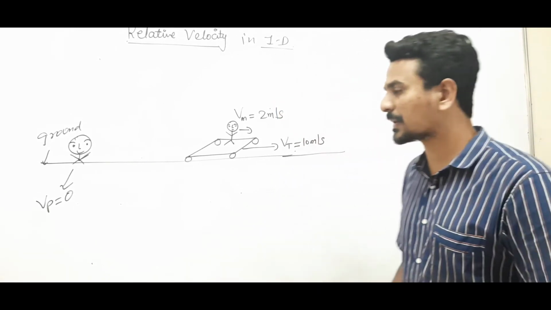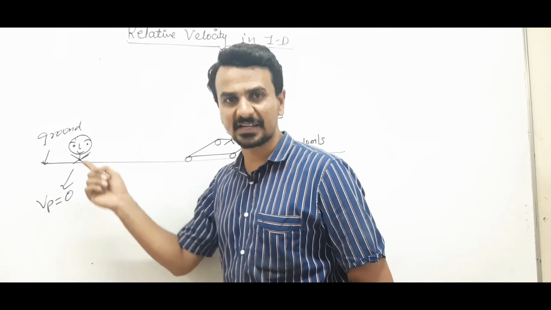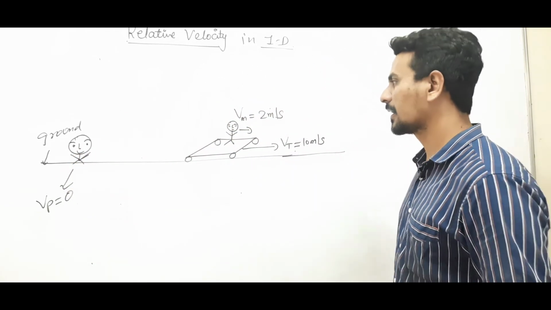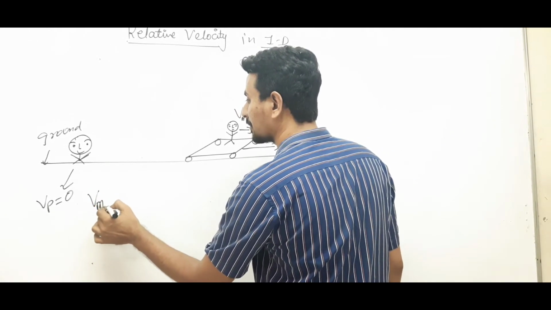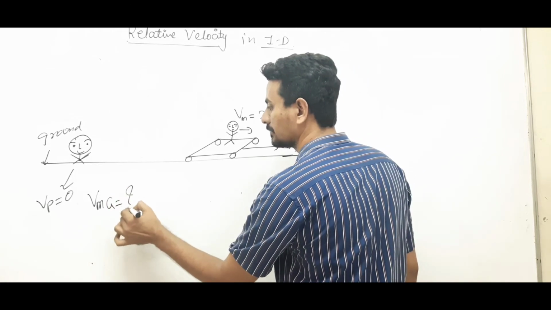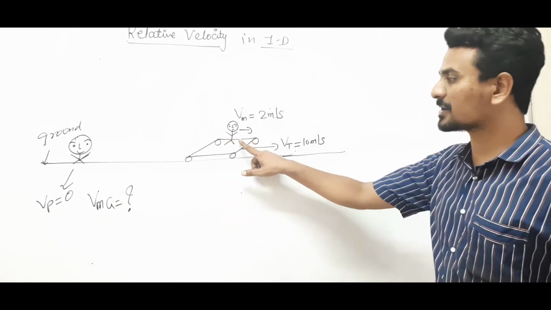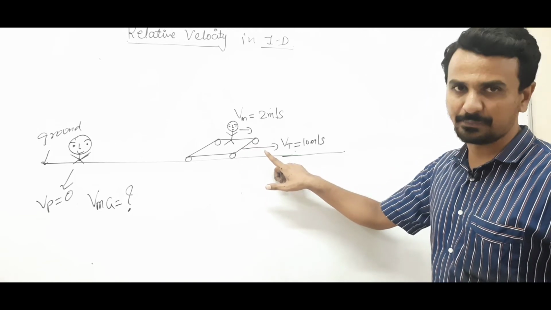Okay, so we have been told to calculate the velocity of this man with respect to the ground, or with respect to the person standing on the ground. What is the velocity of the man with respect to the ground? See, this man is not standing on the ground, he is standing on the trolley which is moving with a velocity of 10 meters per second.